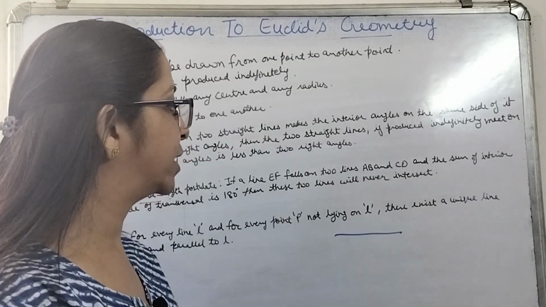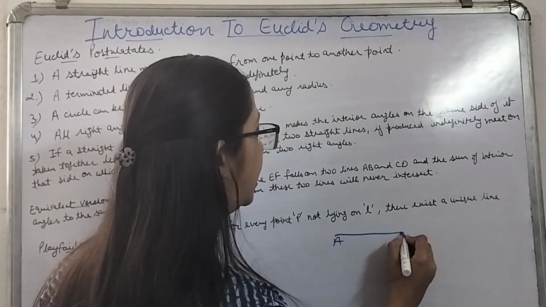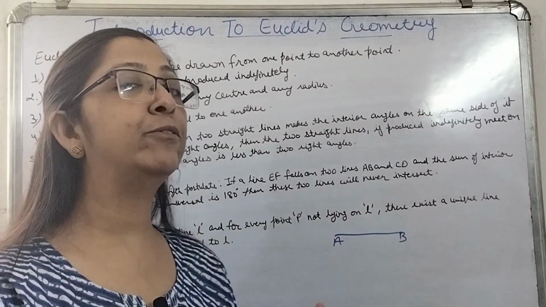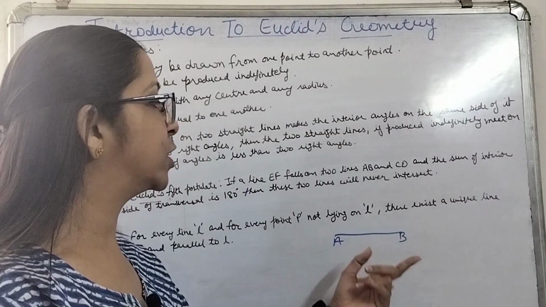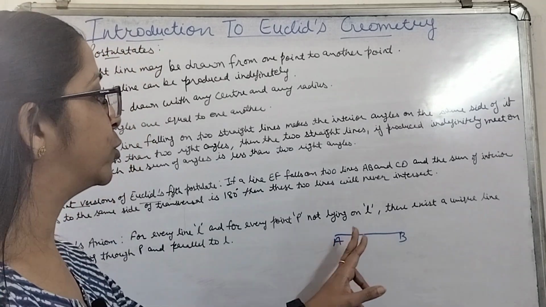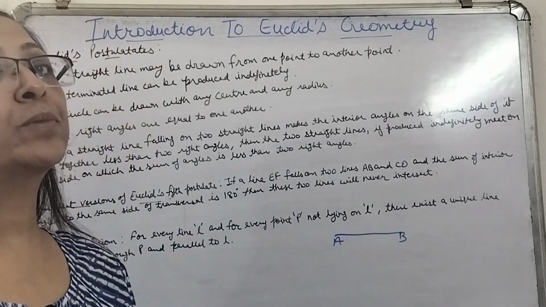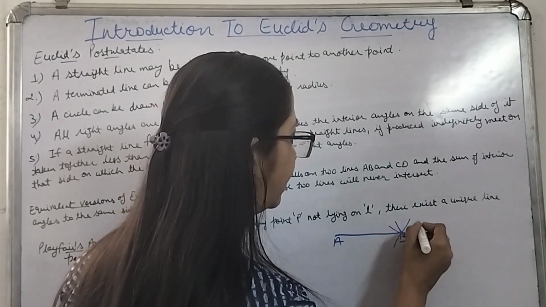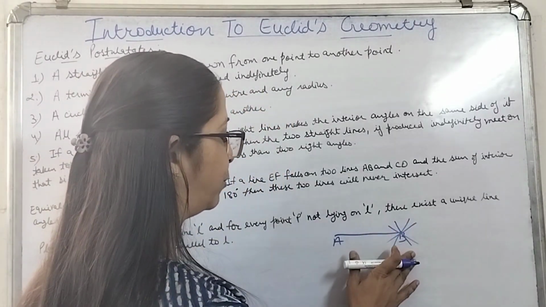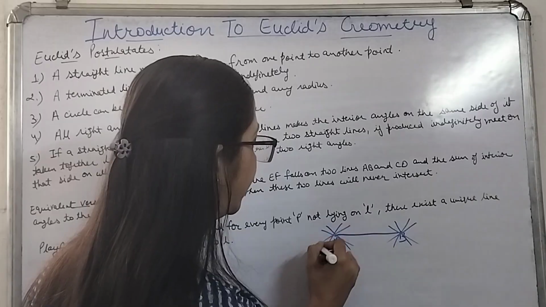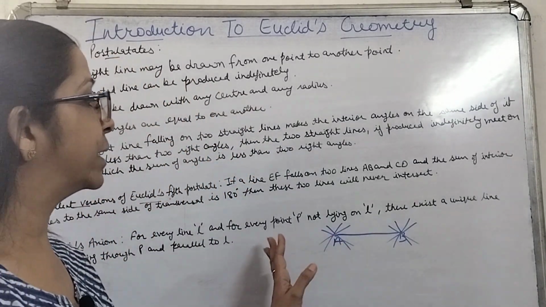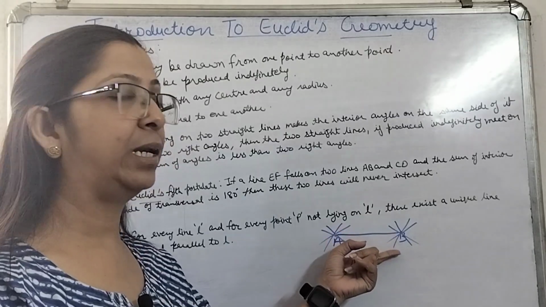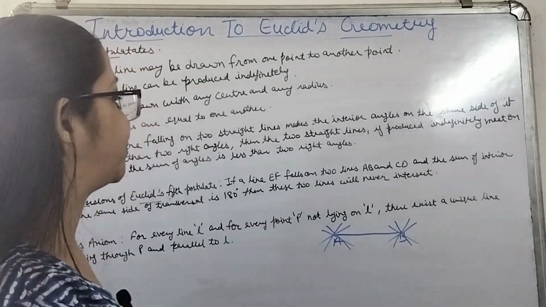If there are any 2 points given to us, then we can draw a line which will pass through both of them. Although we can draw only one line which will be passing through both of them, we cannot draw more than one line passing through both of them together. From one point, we can draw multiple, infinite lines. From this point even we can draw multiple or infinite lines, but the line which will pass through both of them will be unique. Only one line we can pass through both of them.